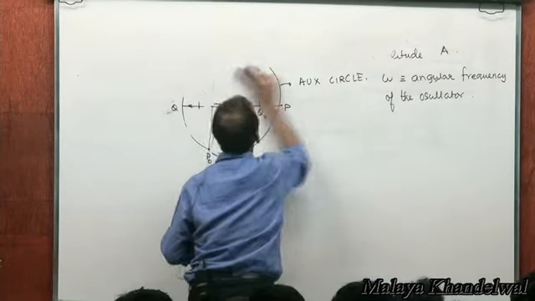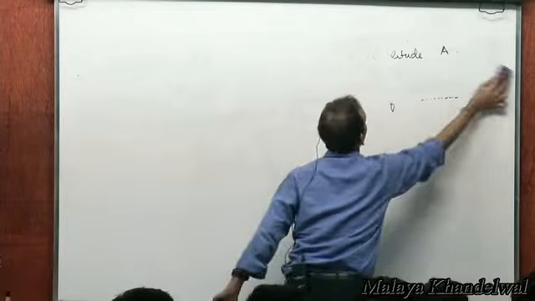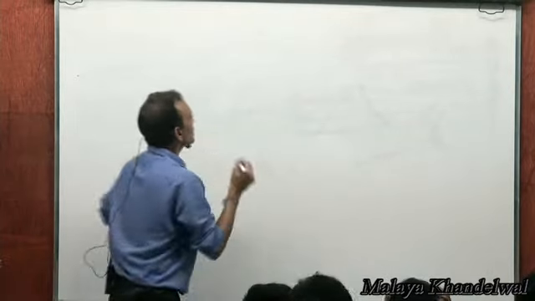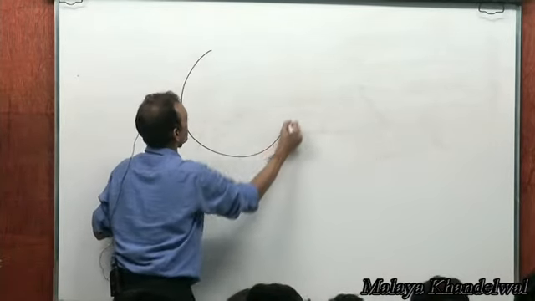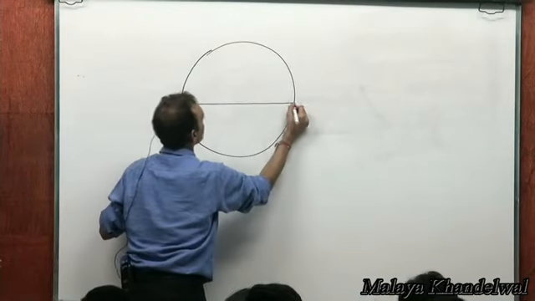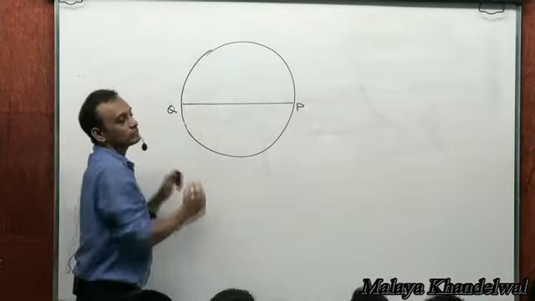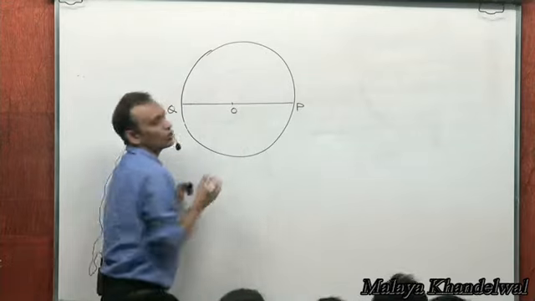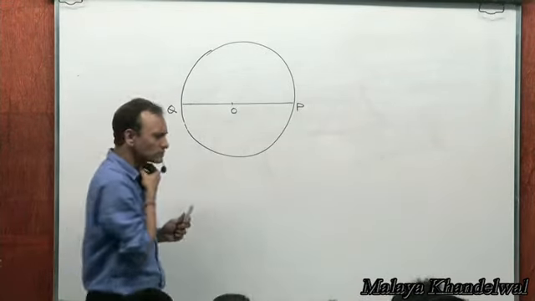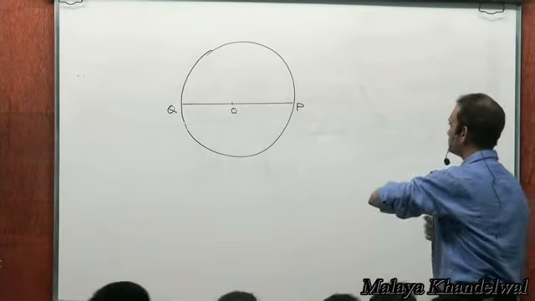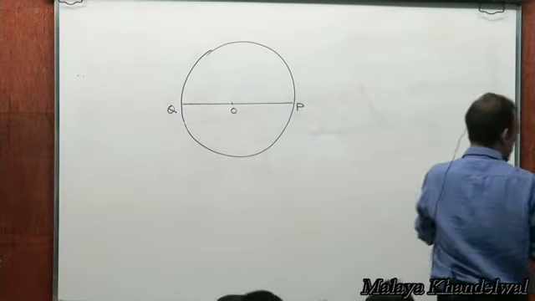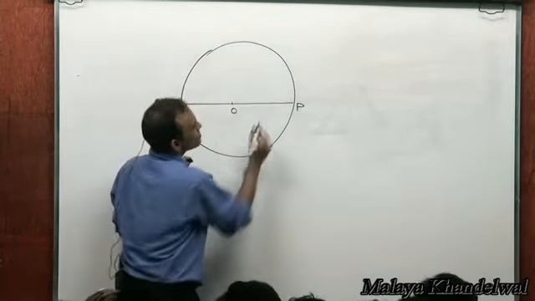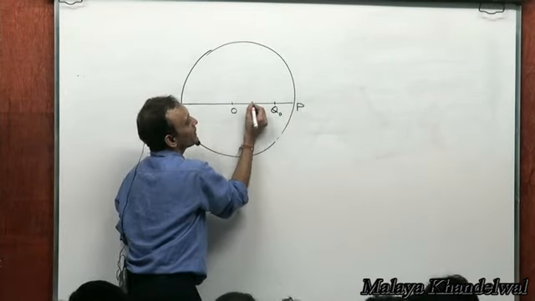Which means, say, this is the auxiliary circle for a particle executing, not UCM, simple harmonic motion between P and Q of amplitude A, angular frequency omega, right? Now, suppose at some instant of time the oscillator is here and is moving in this direction.